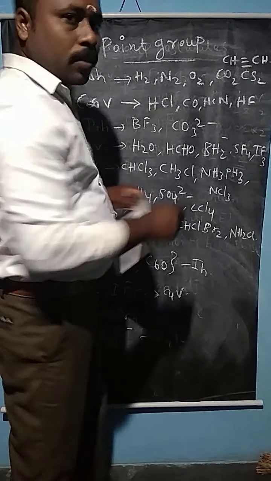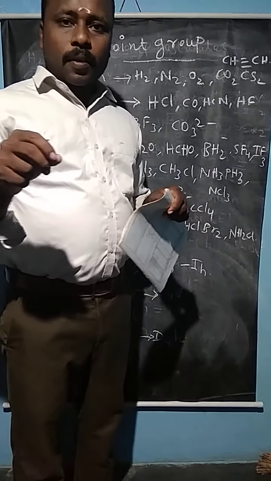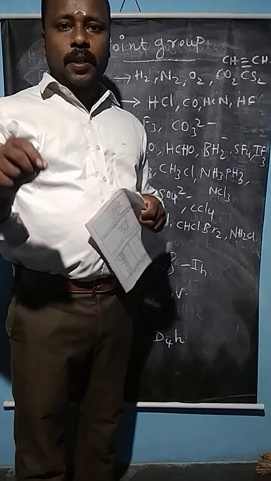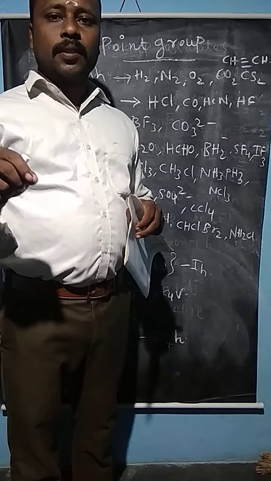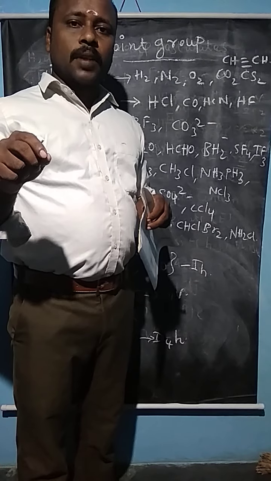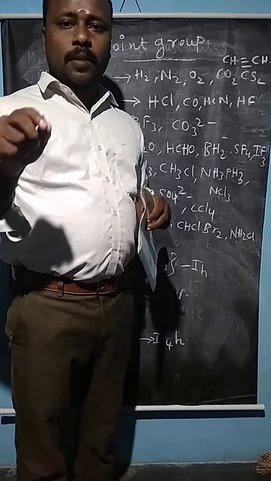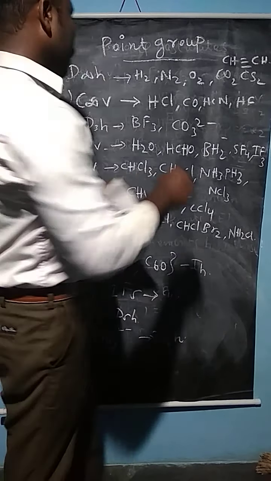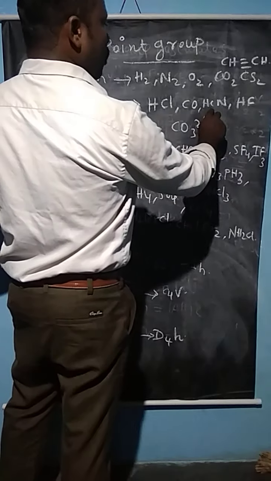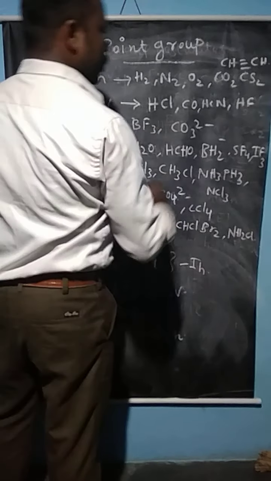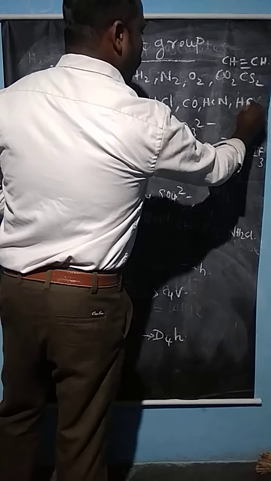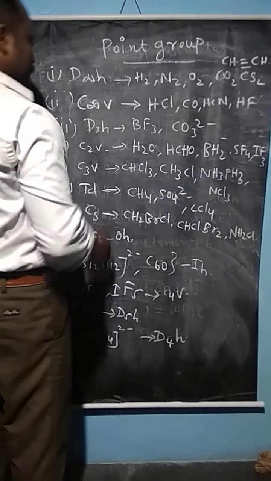So, all the molecules having the vertical plane. Vertical plane is nothing but the plane which contains the principal axis of symmetry. That is called the vertical plane. So HCl, CO, HCN and HF are the molecules having the point group C∞v.